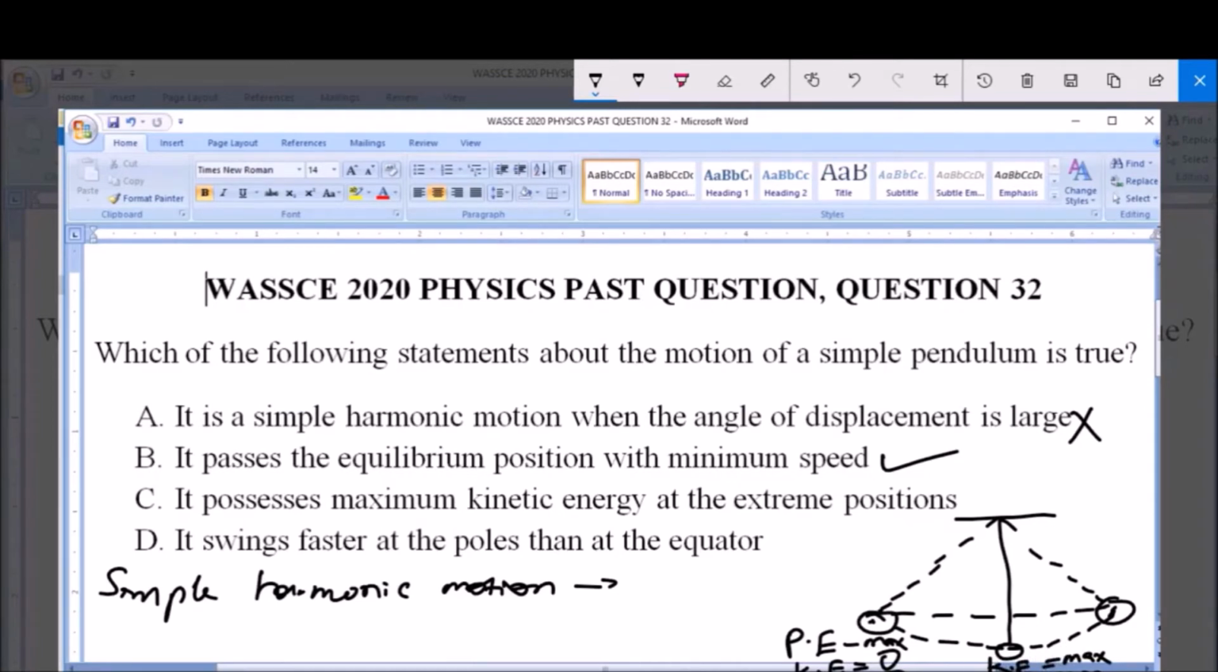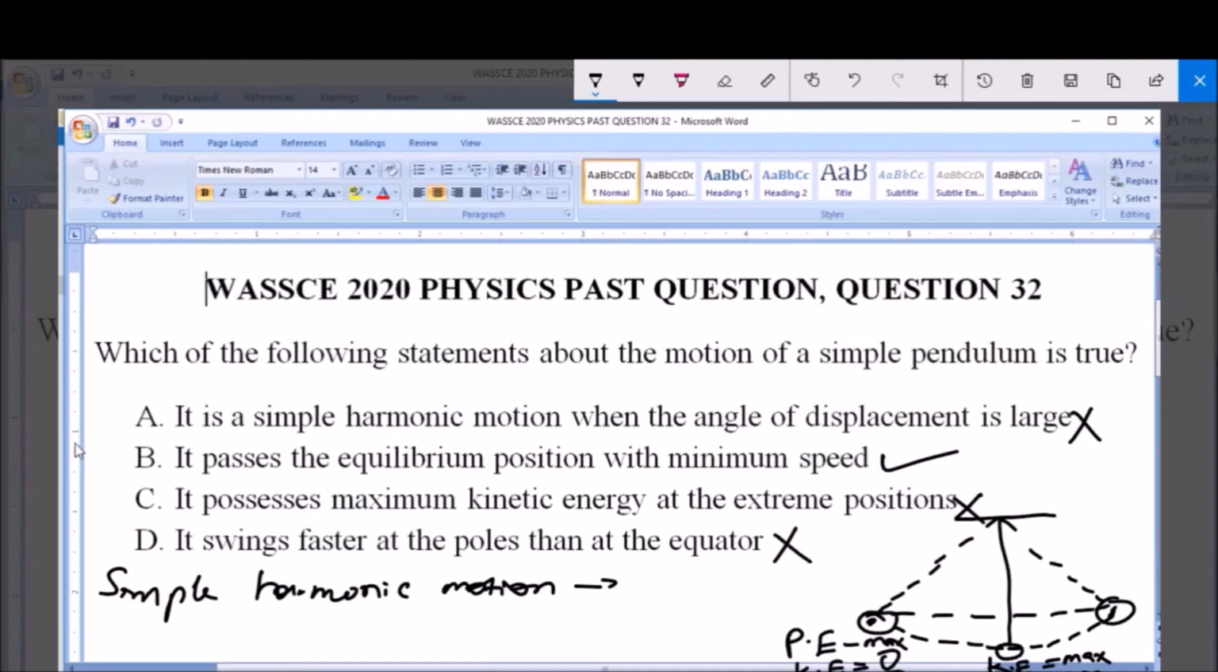it passes it with minimum speed. Now C says it possesses maximum kinetic energy at the extreme position. No, this is the extreme position, and like I told you, at this extreme position the velocity is 0, so therefore kinetic energy is 0, but the potential energy here is maximum. So this is wrong. And D says it swings faster at the pole than at the equator. No, at the pole the velocity is 0, but at the equator here, the equilibrium position, the velocity is minimum. So it is also wrong.